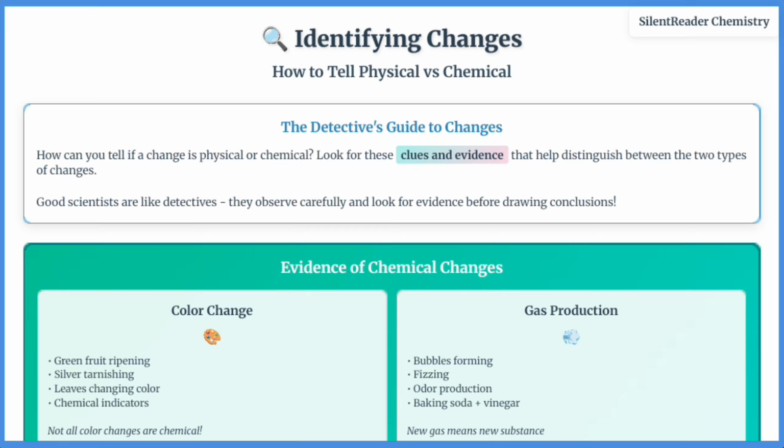Use our decision flowchart. Ask if a new substance is formed with different properties, if the change is difficult to reverse, and if there's evidence like color change, gas, precipitate, or temperature change. If yes to most questions, it's a chemical change. If no, it's likely physical. Remember some tricky cases like dissolving being physical and color mixing being physical unless new substances form.